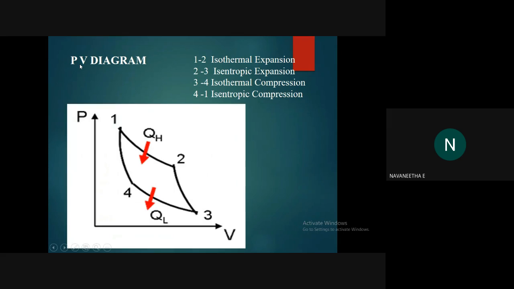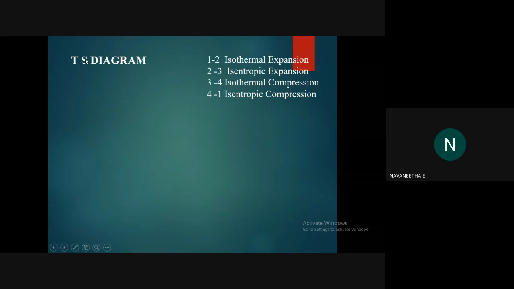Here P should be the y coordinate and V should be the x coordinate. So remember that: the first should be the y coordinate. So draw the TS diagram. What is S? S means entropy. That is the temperature-entropy diagram.